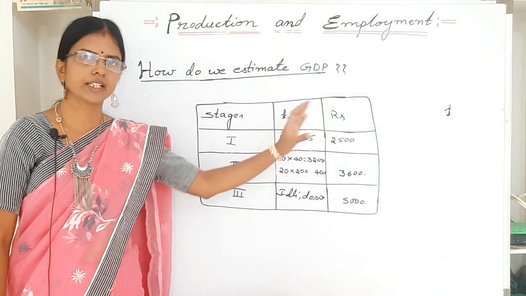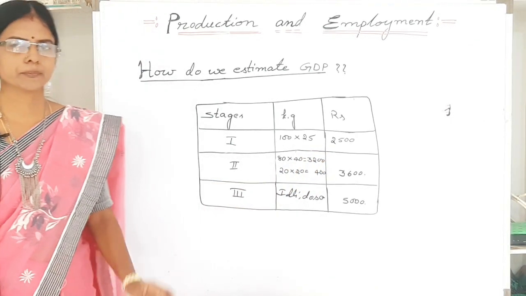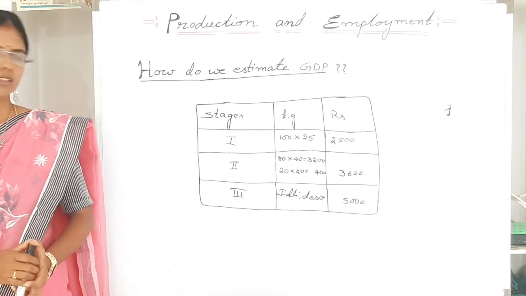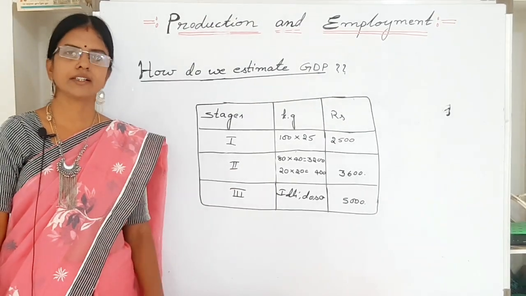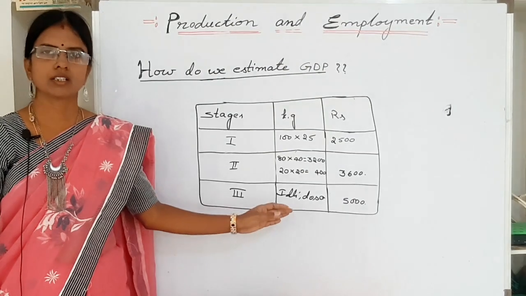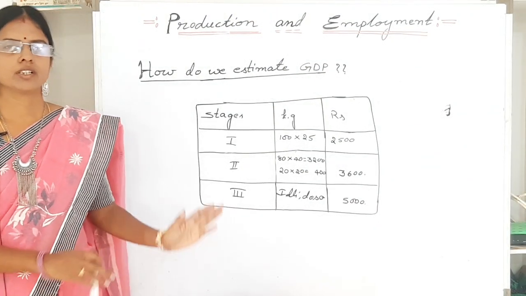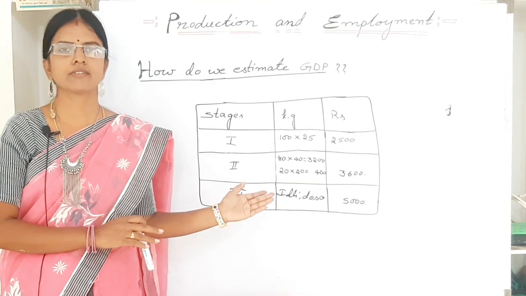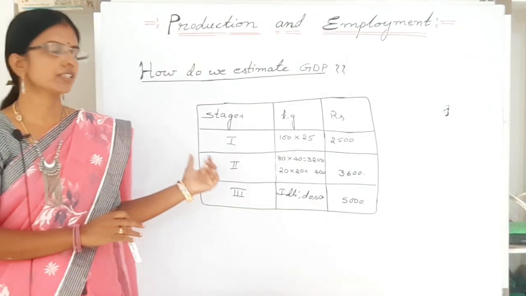At each stage the producer paid for goods which were already produced by someone else before. So here the goods such as paddy, rice and husk are called intermediate goods, and the idli and dosa are called the final goods. So here we have understood that we add only the value of final goods and services, and the intermediate goods are not included while estimating the GDP.